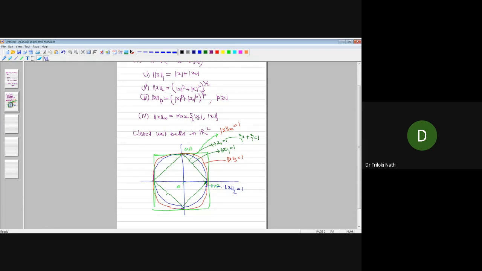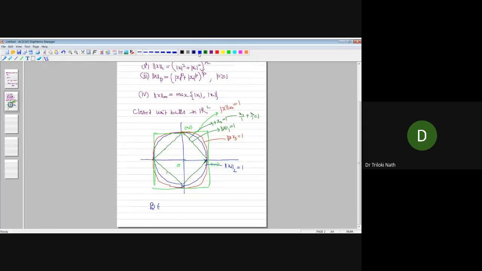So basically what is going to happen? We have that the open ball or closed ball, whatever you take, the closed ball B01 or open ball with norm 1, denoted by B1, is a proper subset of B2, is a proper subset of B3, is a proper subset of B4, and so on, and it's a proper subset of B infinity. And all these are convex sets.